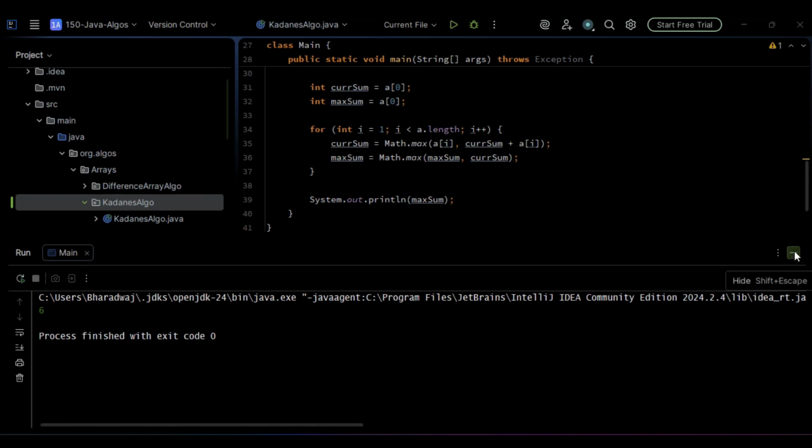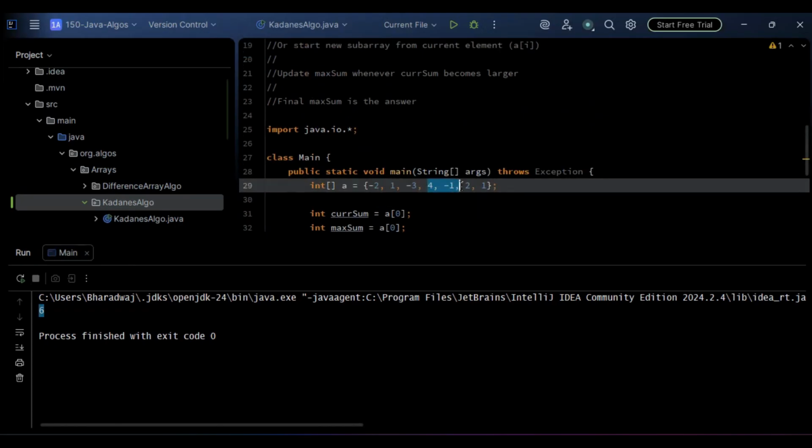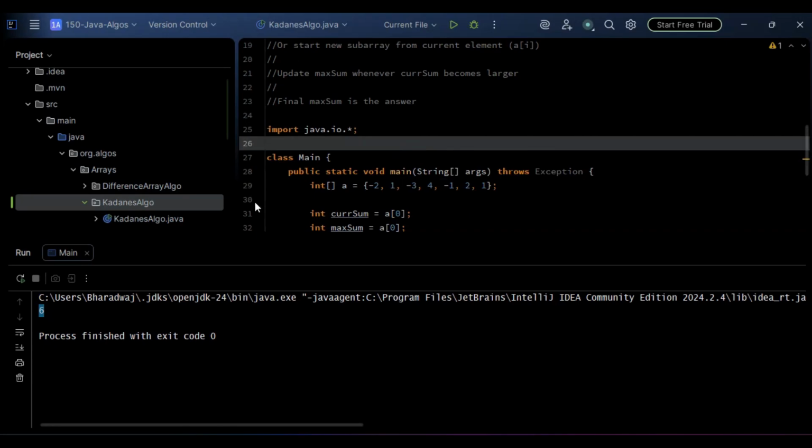So this is fine. We are done with the coding part. The output that we are getting here is 6, which consists of this particular subarray 4, minus 1, 2, as well as the 1, right? So this is fine. We are done with this part.